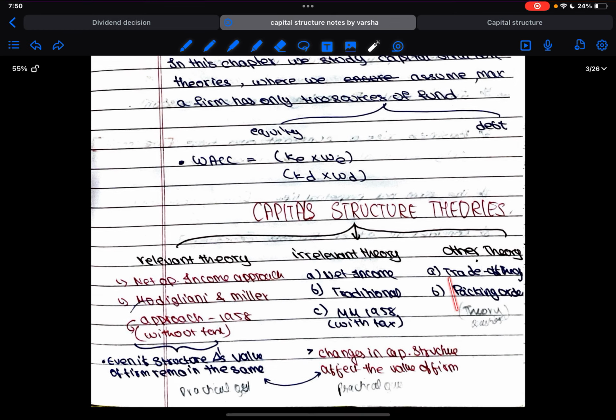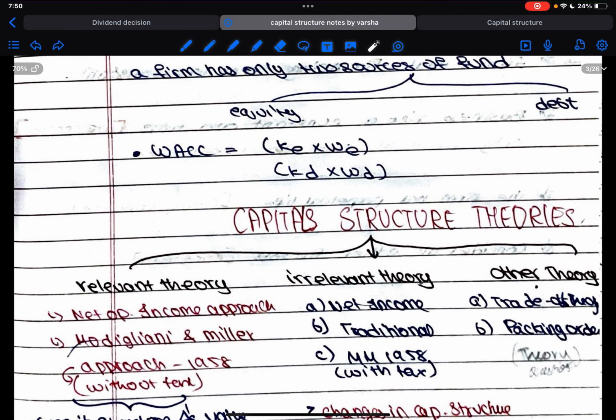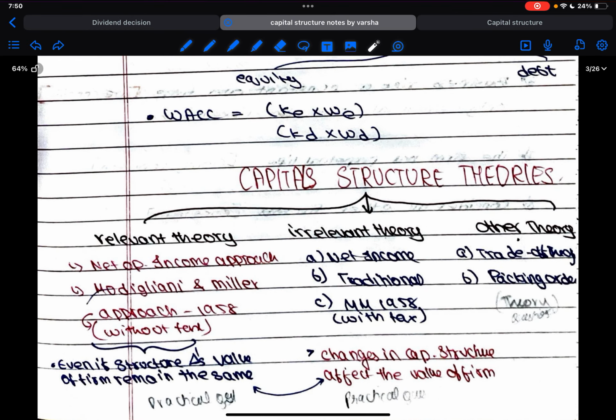Okay, now capital structure theories. There are basically three theories. One is relevant theory, another one is irrelevant theory, and the other is other theories, which are non-classifiable under the first two. So first of all, relevant theory. Relevant theory covers two aspects. One is net operating income approach, another one is Modigliani-Miller's 1958 approach.